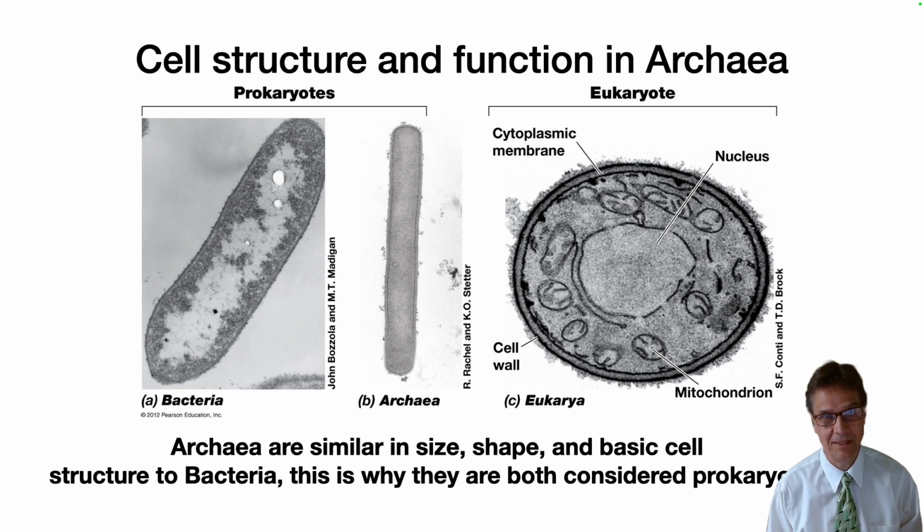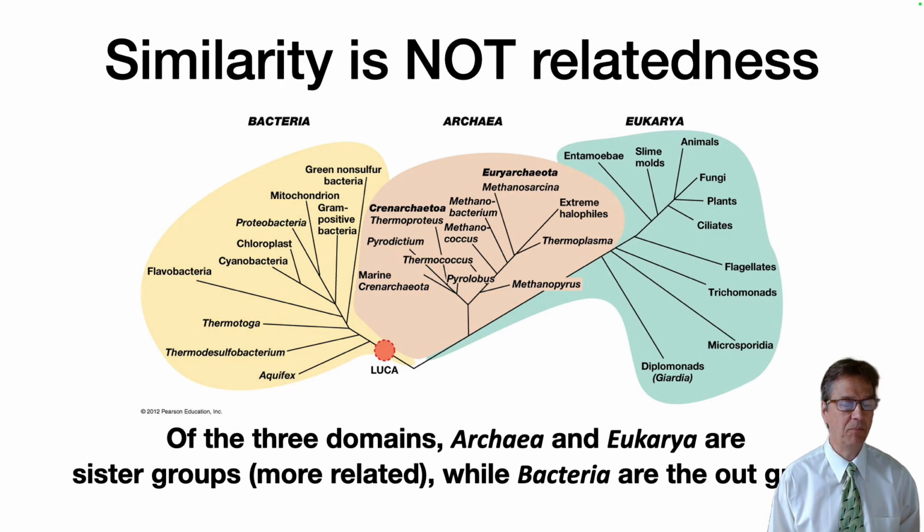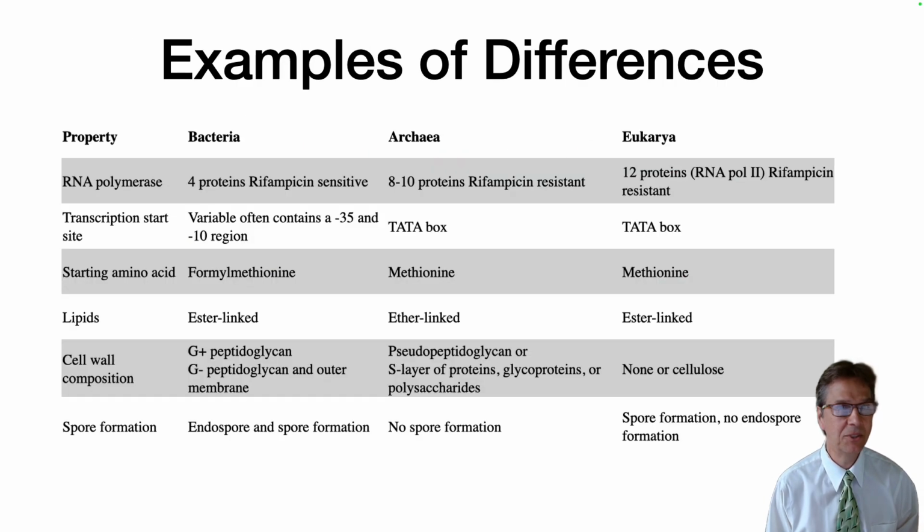Eukaryotes are obviously different than bacteria. So their structures, while in some cases different, there are still lots of microorganisms, so let's talk about the differences. It turns out that the apparent morphological similarity between Archaea and bacteria was deceiving. Archaea are phylogenetically more related to Eukarya than bacteria. We will talk more about this in Module 4, but for now, we will look at the structural differences between these domains. So here are some examples.